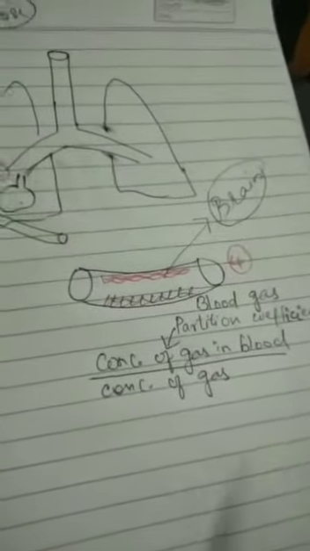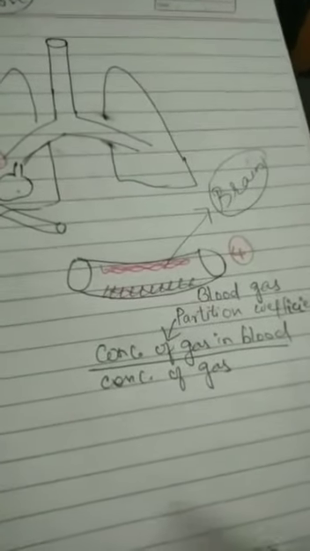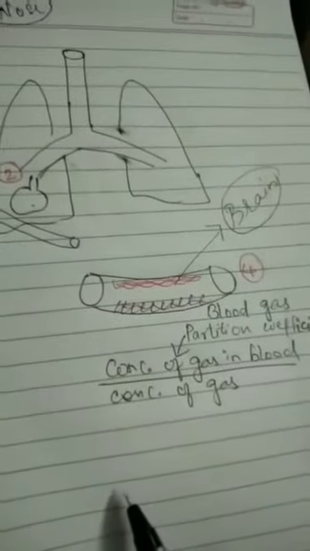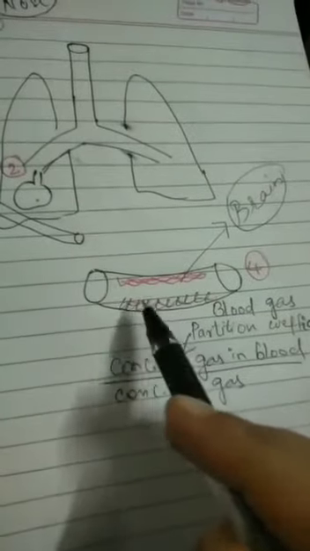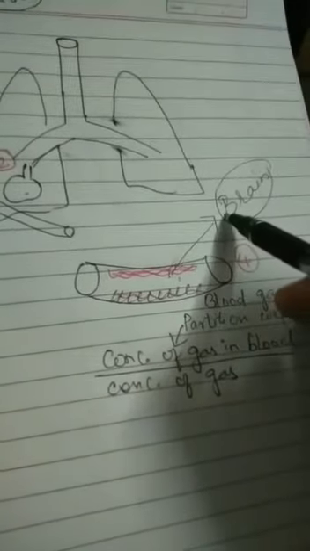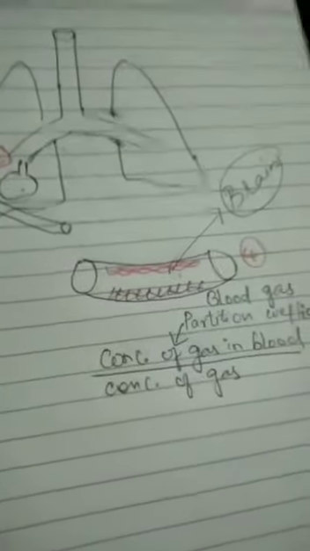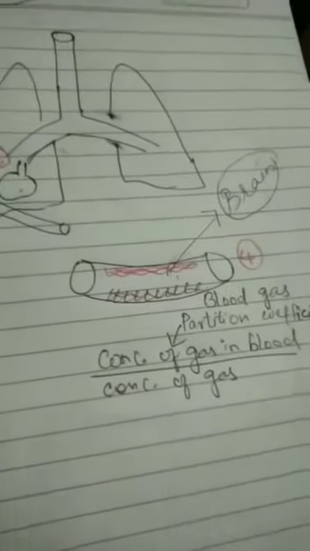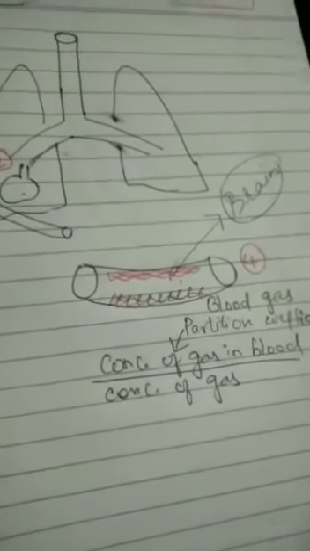Now in the second situation, we have a drug which has very poor solubility in the blood. What happens if the drug has poor solubility in the blood? That means the anesthetic will remain in the gaseous form, in undissolved form, and then it can directly move to the brain and produce the action, which is much more desirable, isn't it? So this is an important factor in the induction of anesthesia and even maintenance and withdrawal of the anesthesia.